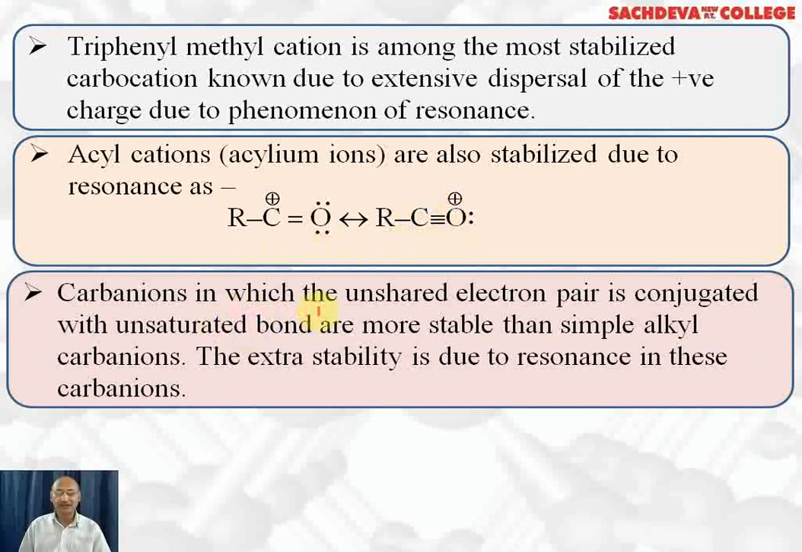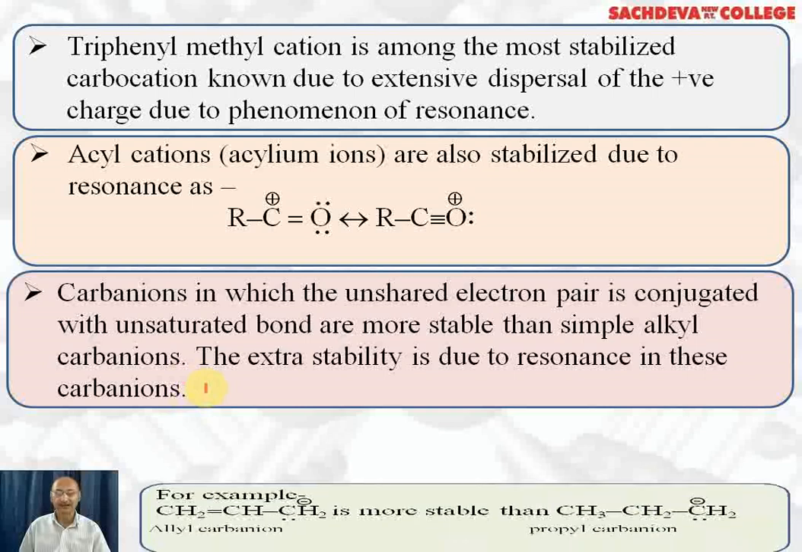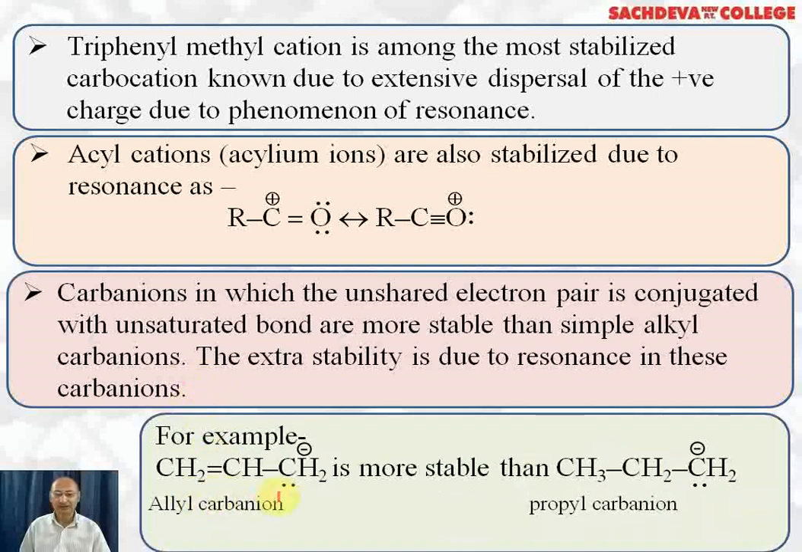Carbanion ion, in which the unshared electron pair is conjugated with unsaturated bond. Conjugated means alternately there is a double bond or triple bond. They are more stable than the alkyl carbanion ion. The extra stability is due to resonance stabilization in these carbanion ions. For example, this is allyl carbanion ion where carbon is negatively charged. It is more stable as compared to propyl carbanion ion.